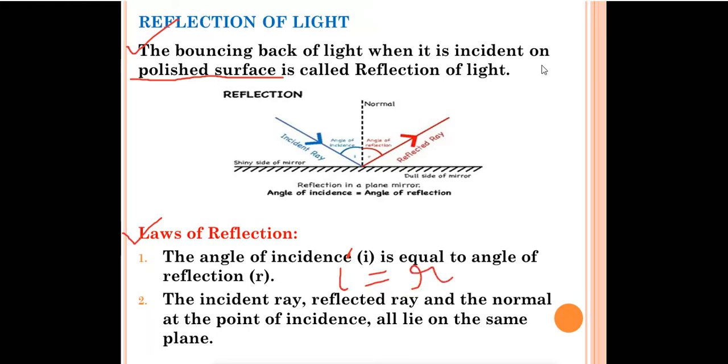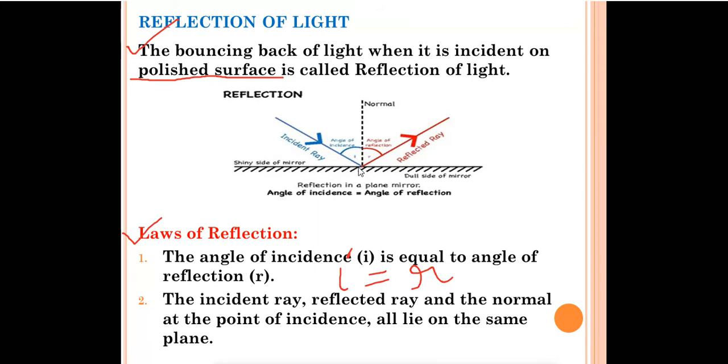Okay, and what is angle of incidence? The angle between the incident ray and the normal is called angle of incidence, and the angle between the reflected ray and the normal is called angle of reflection. If the question asks what is angle of incidence and what is angle of reflection, then you can easily write this. Okay, remember this diagram. This is the incident ray. The light ray is coming and it is incident on this polished surface.